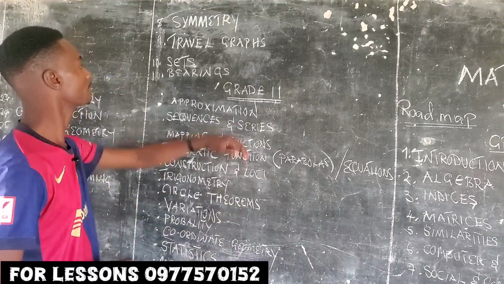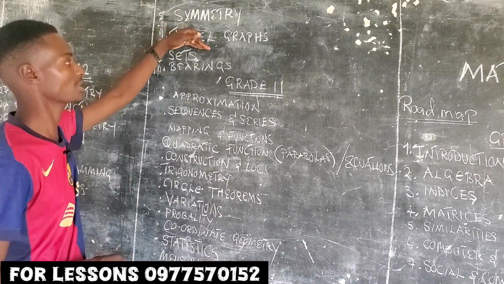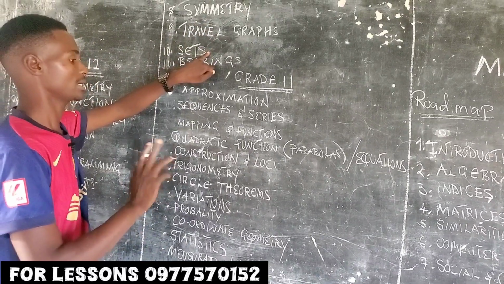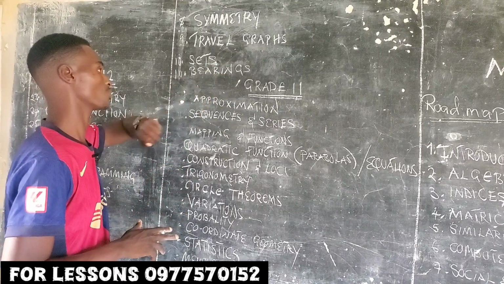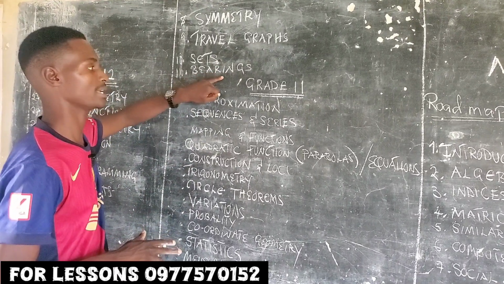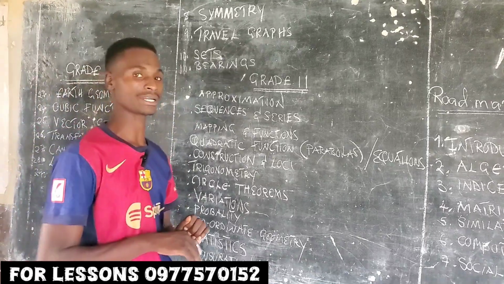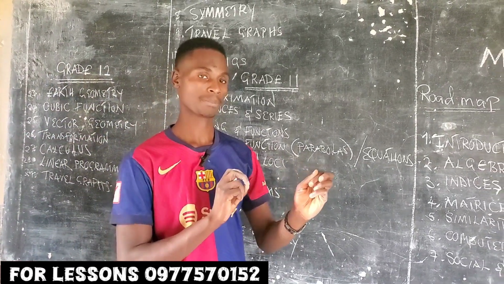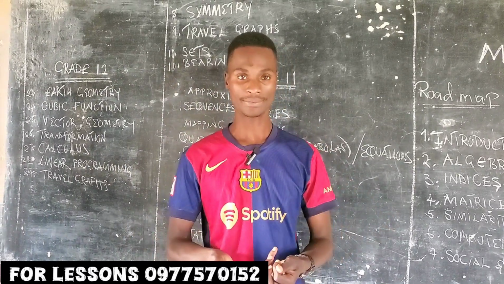This side you have symmetry here. You also have trivial graphs. I've already talked about sets, as the 5th lesson we're going to look at. Then we have bearings here. Then we will be done with grade 10. Now, when we are done with grade 10, we will not just go directly into grade 11.